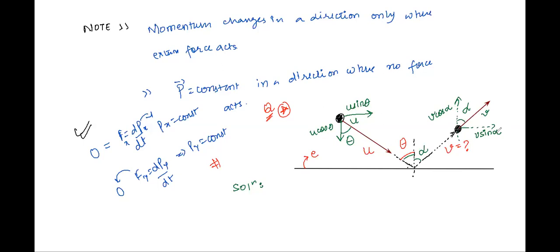And we are also given the value e here, right? So what you'll do, you'll conserve the momentum, let's say first along the horizontal direction. Along the horizontal direction, there is just u sin theta into the mass of this body.